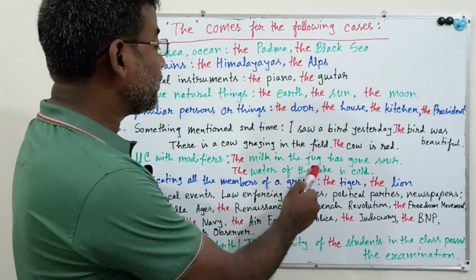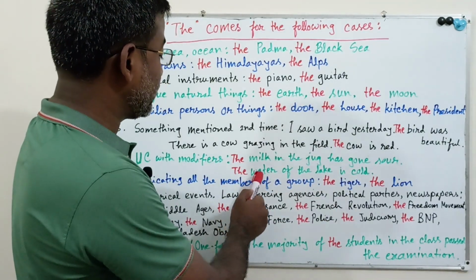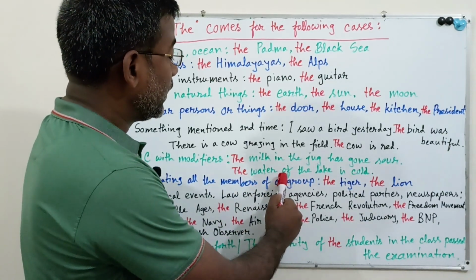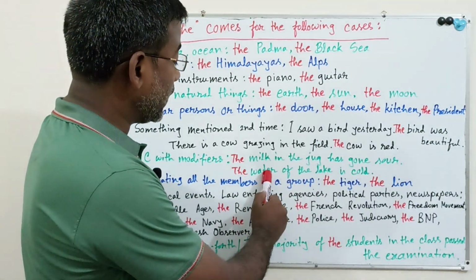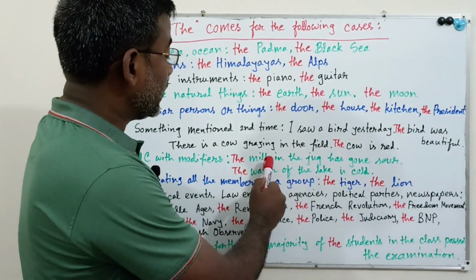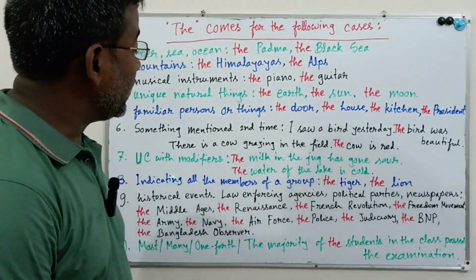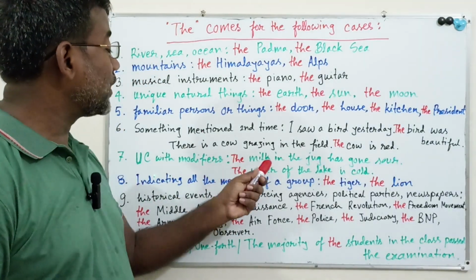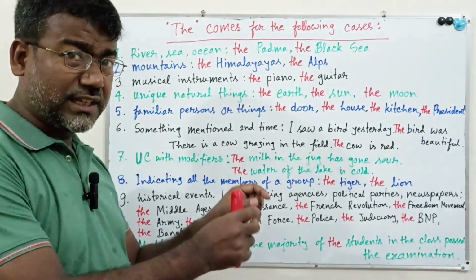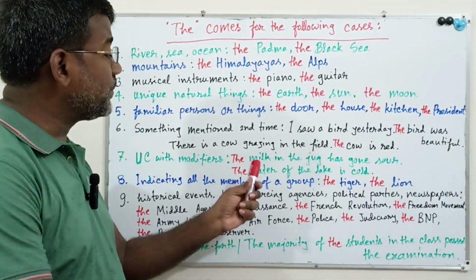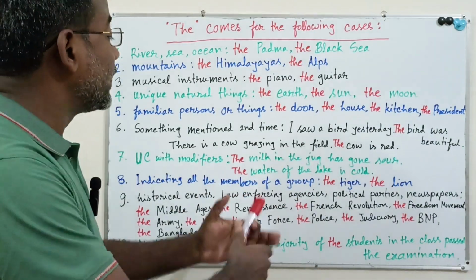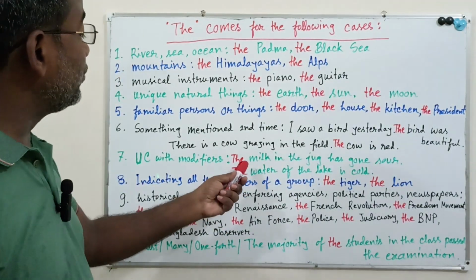So the water of the lake is cold. "The" comes before the water, the uncountable noun, and after the water there is a modifier for the noun water. The milk: after the milk there is a modifier that modifies the milk. So you have to use the milk, the water. It is indicating the specific milk, specific water, the uncountable noun that has some modifiers. So you have to use "the" here.